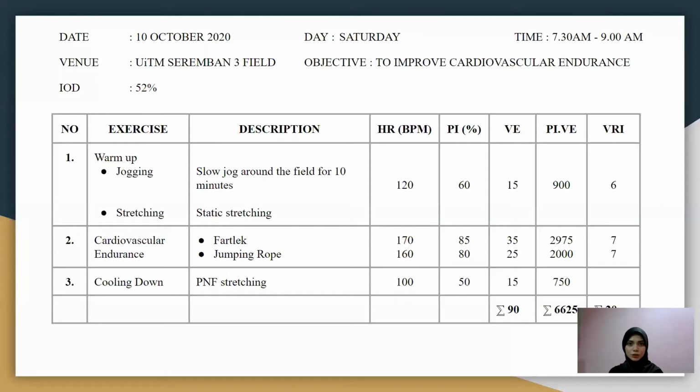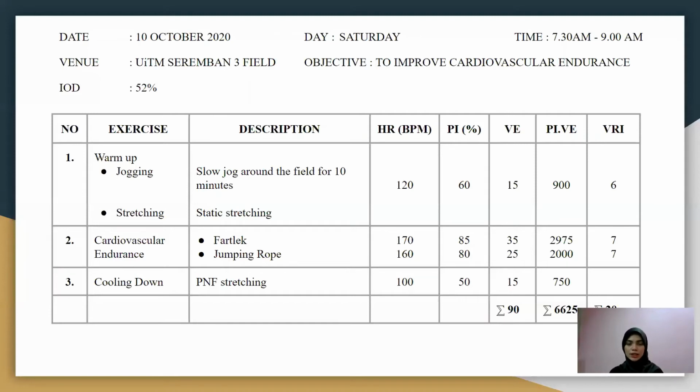On 10 October 2020, which is Saturday, we trained at UiTM Seremban Tiga Field to do the cardiovascular endurance. So this training session objective is to improve cardiovascular endurance. The duration is 1 hour 30 minutes and we start at 7:30 a.m. until 9 a.m.